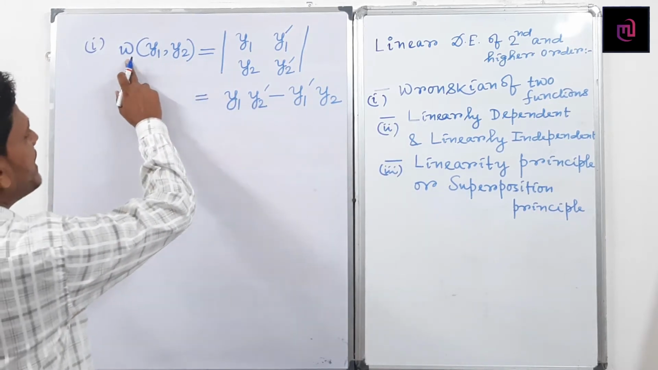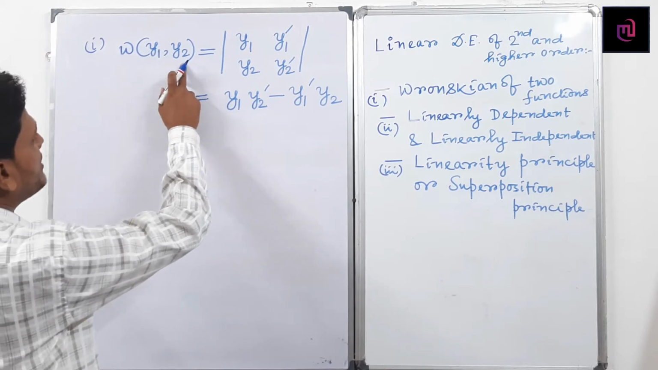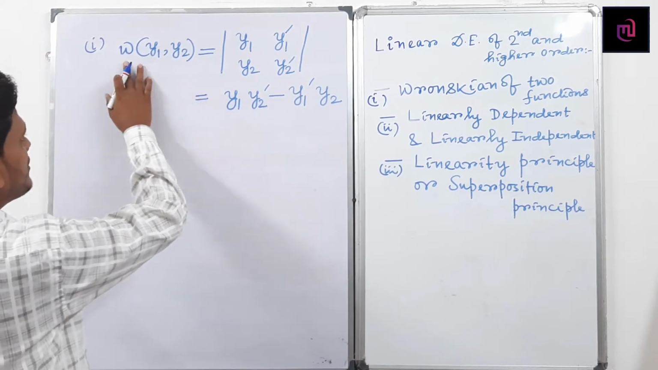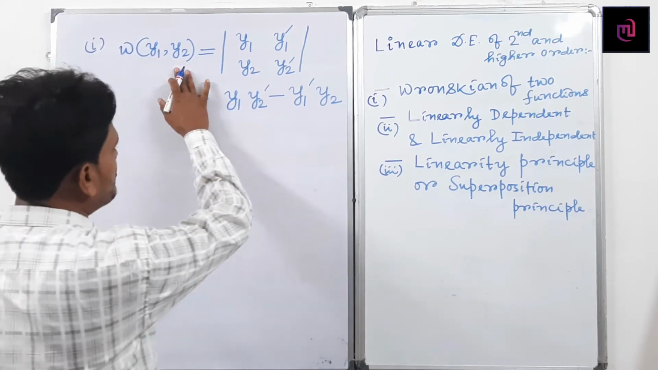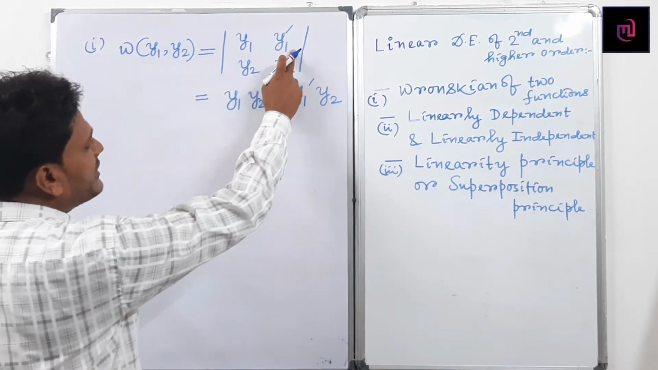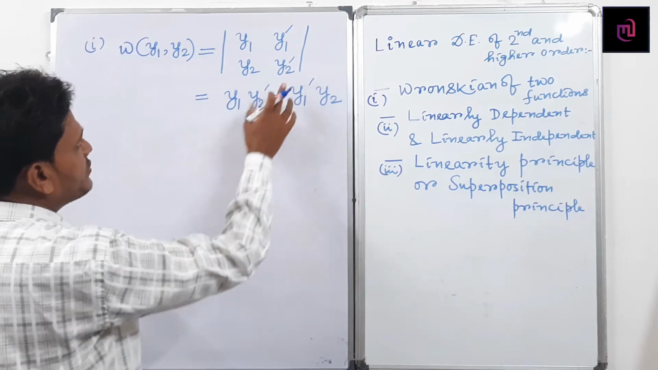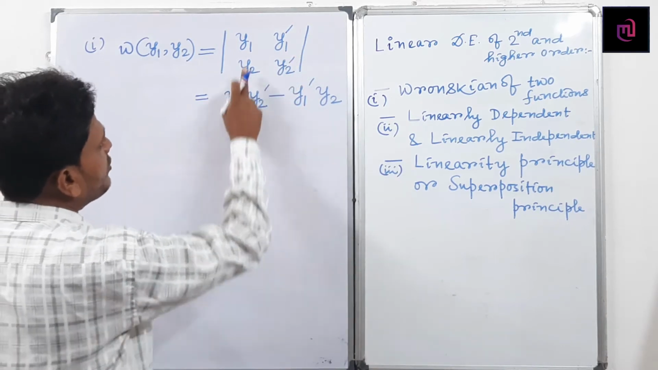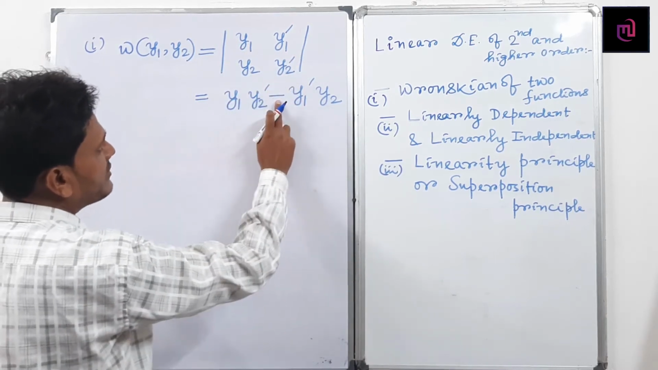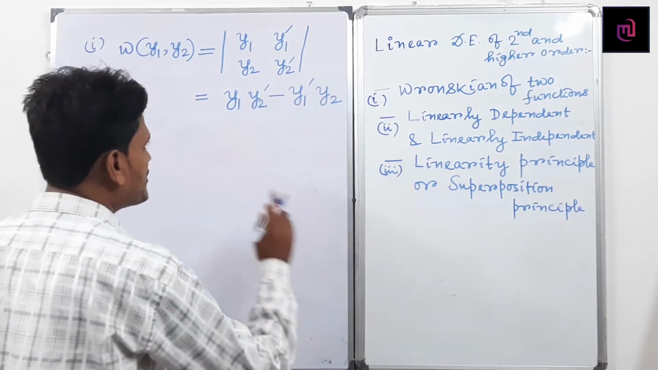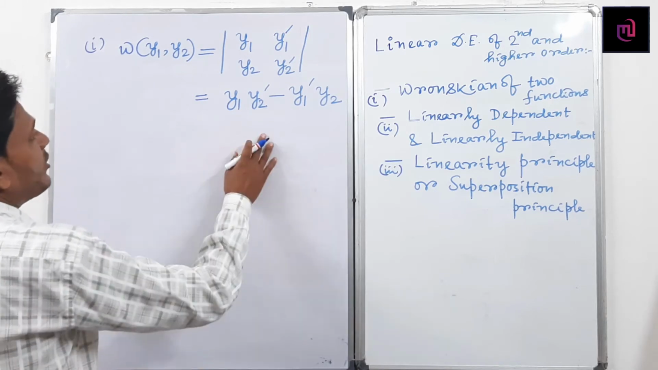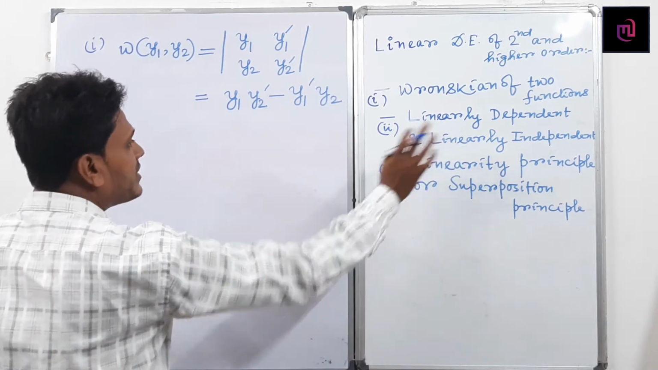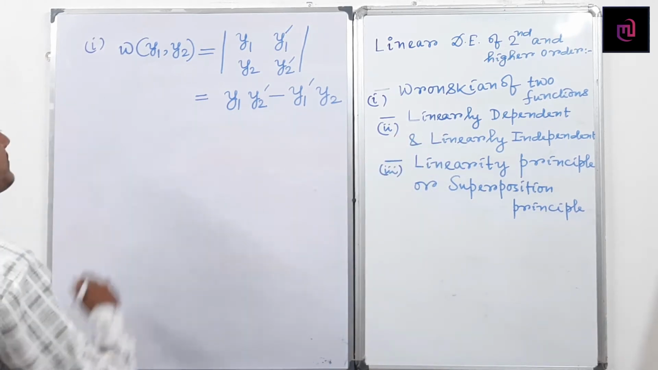So what do we mean by the Wronskian of two functions? The Wronskian of y1, y2 is denoted by W(y1, y2) and defined as the determinant of y1, y2, y1 dash, y2 dash. Its value is y1 into y2 dash minus y1 dash into y2. Then I will check when two functions are linearly dependent or linearly independent.